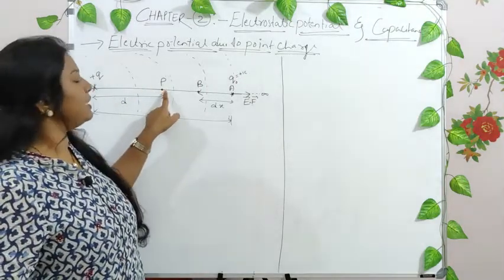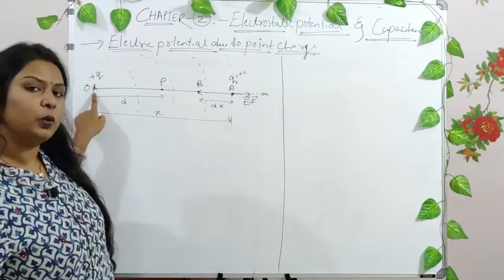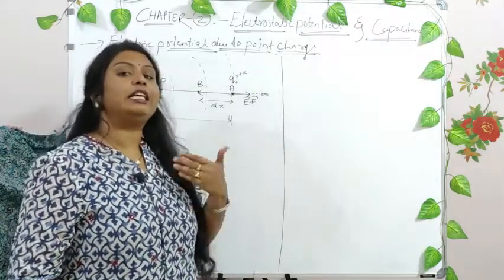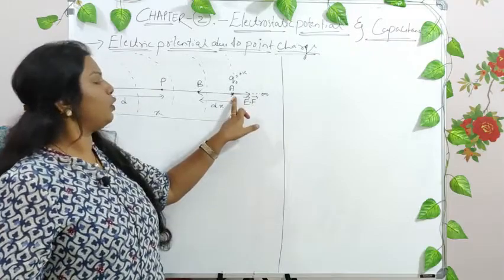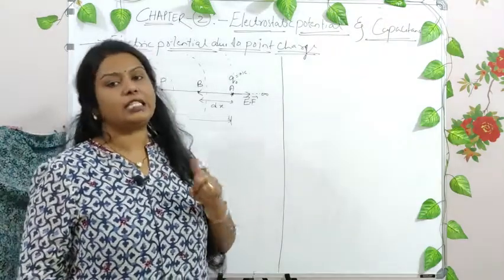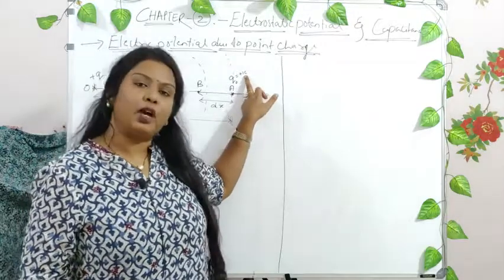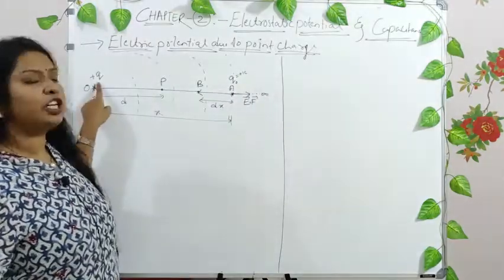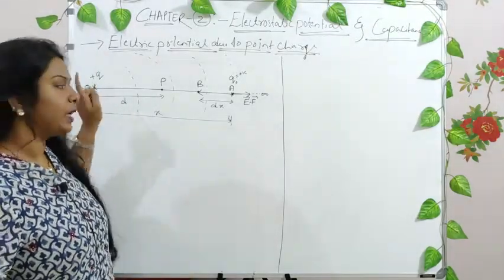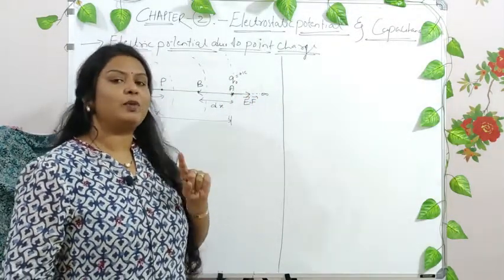First, you have to find the electrostatic potential at this point P due to a point charge Q, placed at a distance of D. Now you have another charge, a test charge, which is placed at a distance of x from this positive Q, right? Whenever I say test charge, it is always taken as a unit positive charge, hence it is plus 1, that is 1 coulomb. This point charge could be either positive or negative, but here we have considered it positive in nature. But the test charge is always positive, and it is taken as a unit positive charge whose magnitude is 1.